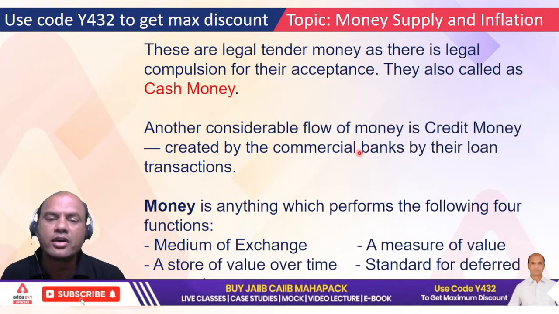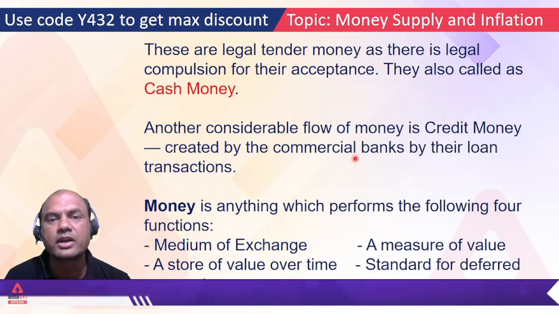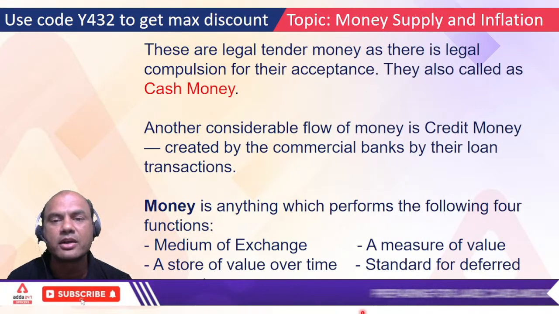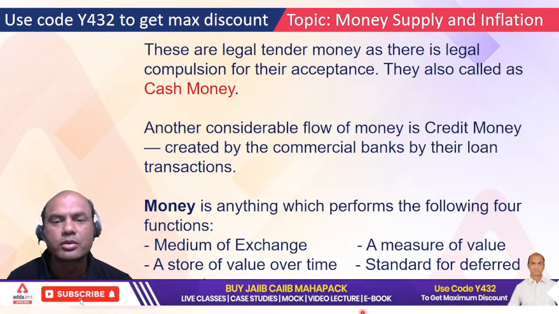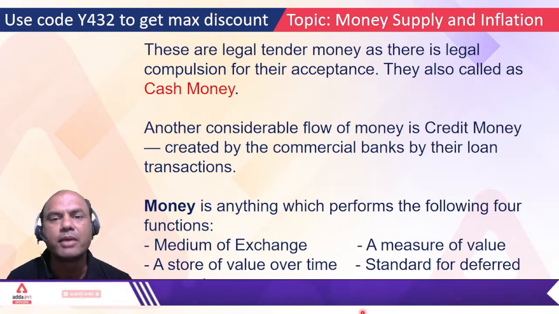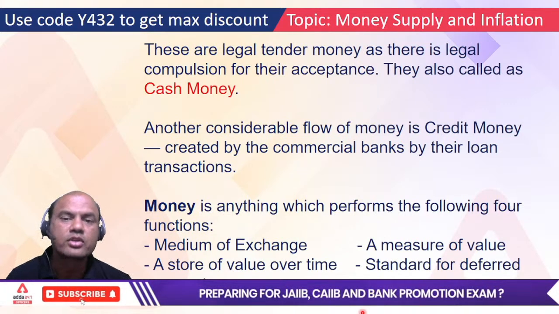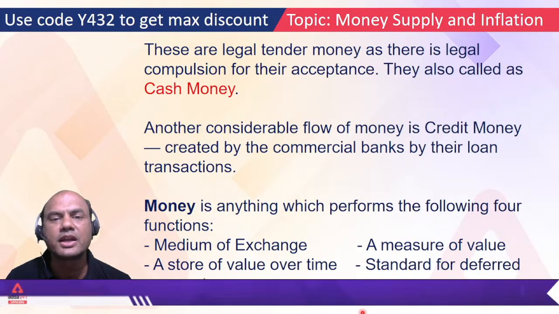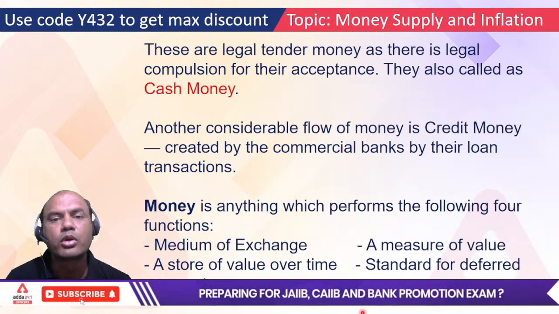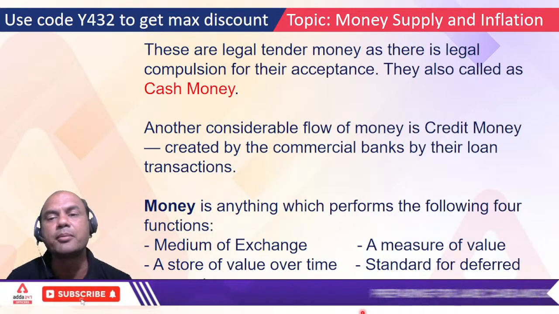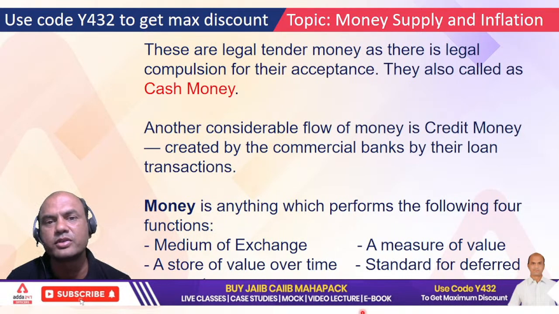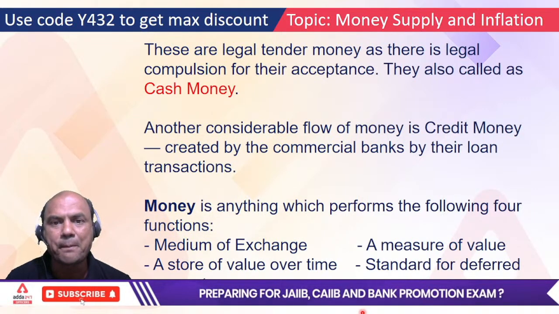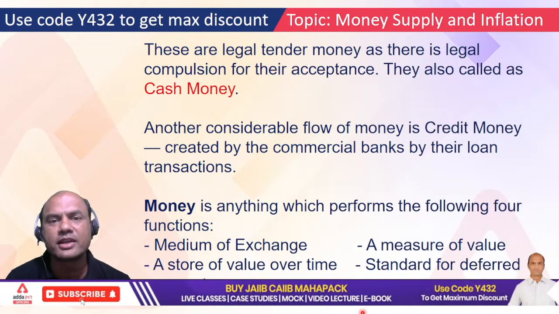See here, when the RBI reduces its CRR, what does it actually do? When it reduces the CRR, RBI will lend more money to the bank, right? Once it lends more money, what will the bank do with that money? The bank will lend it to further customers, right? So if it lends further to its customers, what will happen? In the society, more money will go. That means more money reaches the hands of the public. So what happens due to that? Inflation rises. Always remember, money supply and inflation always go hand in hand. Okay. More money in the society, always the inflation will rise.